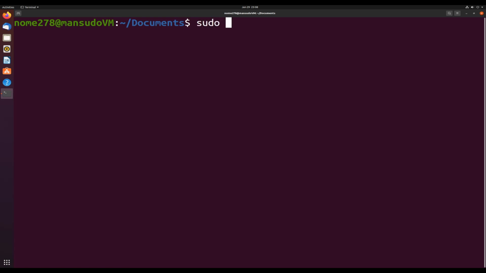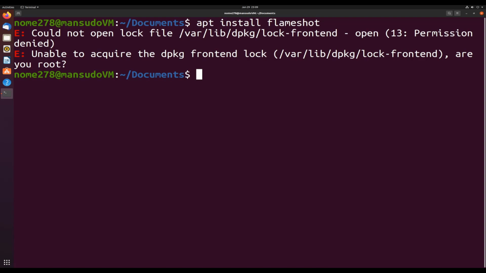Let's do a deeper dive into sudo and see exactly why it's so powerful. Let's just try and install something. Let's try and install Flameshot. It's my favorite screen grab. So you see, I can't install it. It says here permission denied. Interesting. So let's run that sudo command, see if that'll help us.